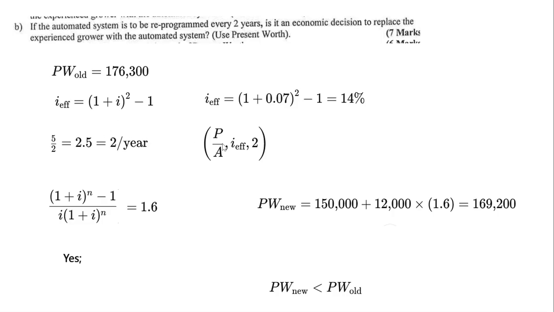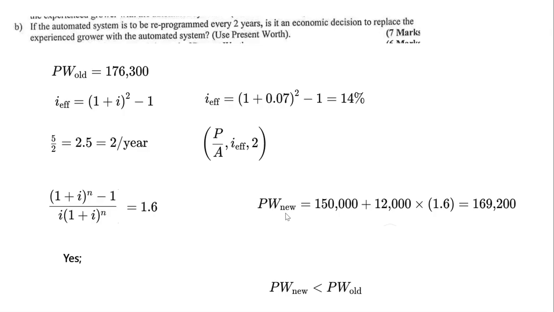As this payment is something that happens annually, we have to calculate present over annual with i effective and 2. Maybe sometimes we don't have the value on the table, so we have the formula as well. The formula for P over A is ((1 + i)^n minus 1) over (i times (1 + i)^n). If we put 2 instead of n and 14% instead of i, the value would be 1.6.